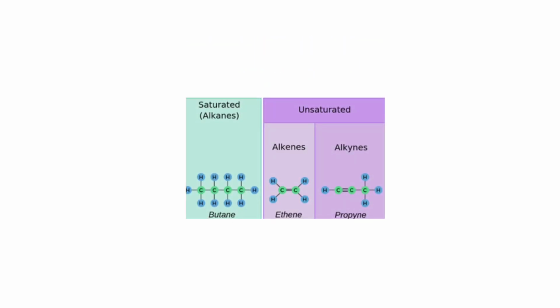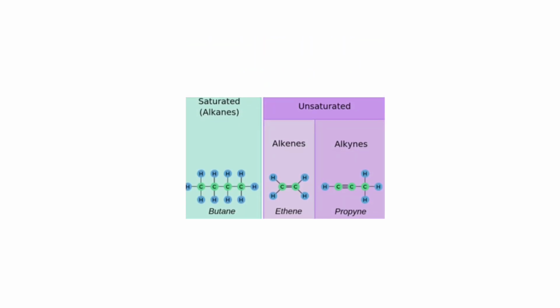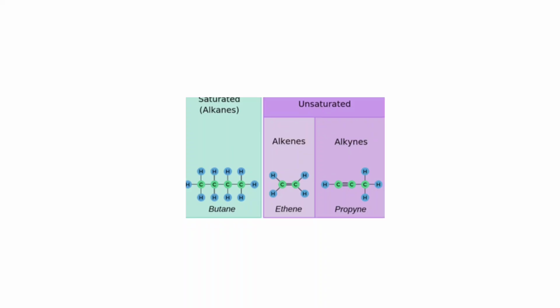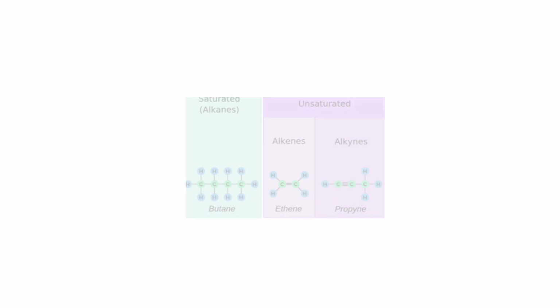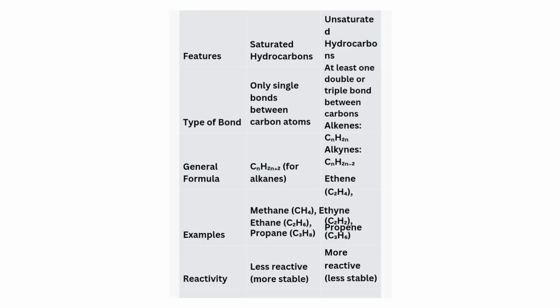This is the structural difference between saturated and unsaturated hydrocarbons, specifically alkanes, alkenes, and alkynes. Difference between saturated and unsaturated hydrocarbons: saturated hydrocarbons have only single bonds between carbon atoms, while unsaturated hydrocarbons have at least one double bond or triple bond between the carbon atoms.